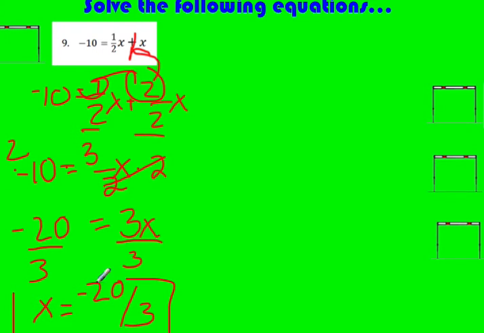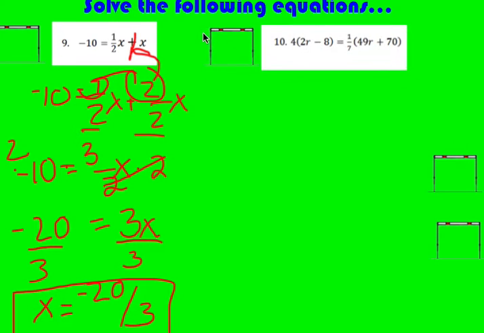So you can leave your answer as a fraction or you can put it as a decimal. It's up to you, but again, if you use that decimal, you need to make sure you are rounding correctly. If you're not sure how to round correctly, definitely make sure you ask me.